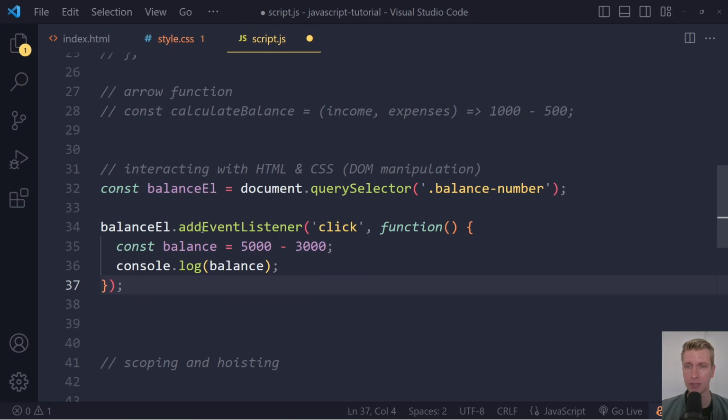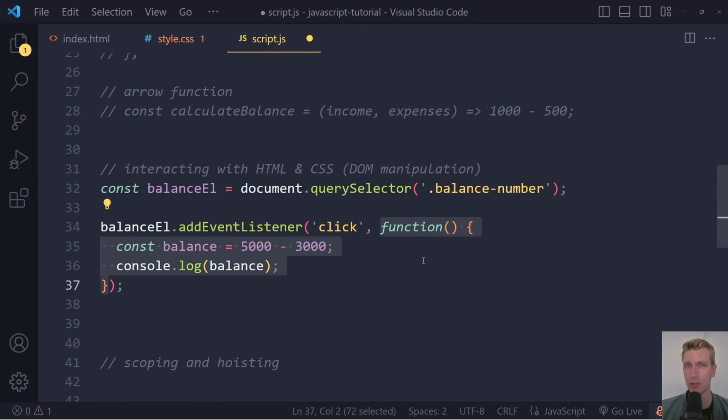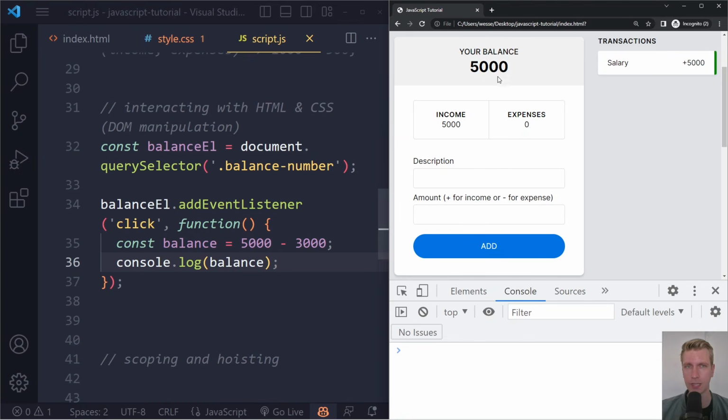But what we're saying here is when there is a click event on this balance, run this function, meaning run the statements in the function, these two statements. So let's see what happens. If I refresh now and I click on the balance number, we do indeed see something here. Right? We see that we are logging something. So these statements are indeed being run when we click here.